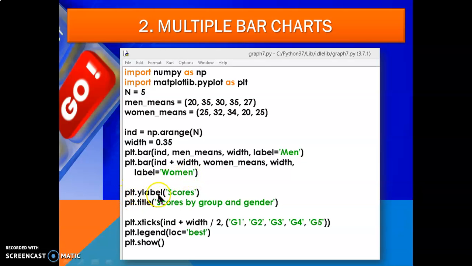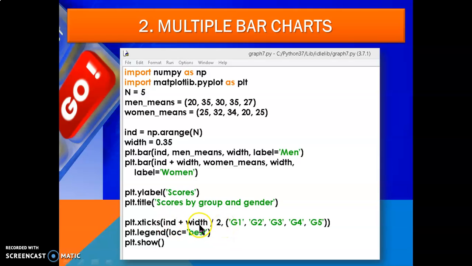Now plt.ylabel, it will display Scores. plt.title, you can write here group and gender. This will be the title. Now plt.xticks, this is another plotting here, ind plus width divided by 2.